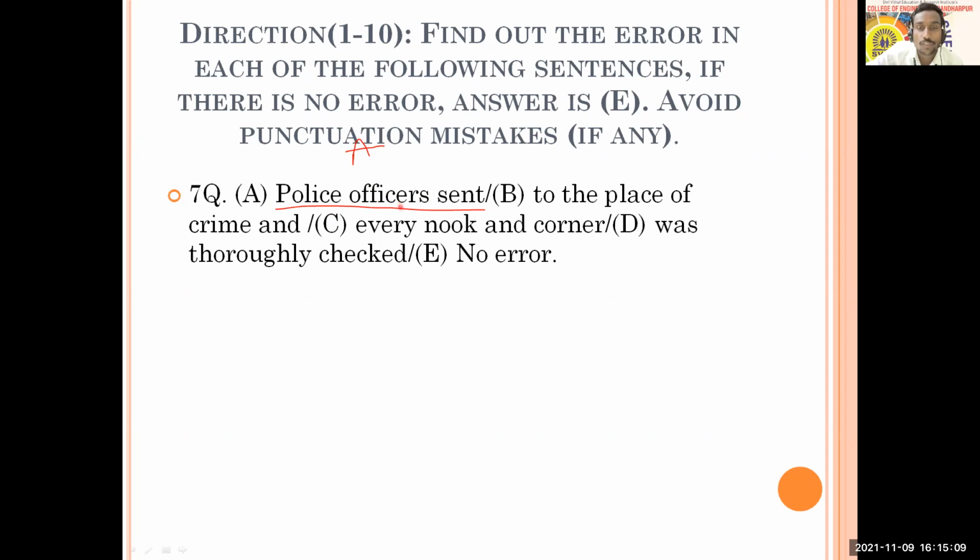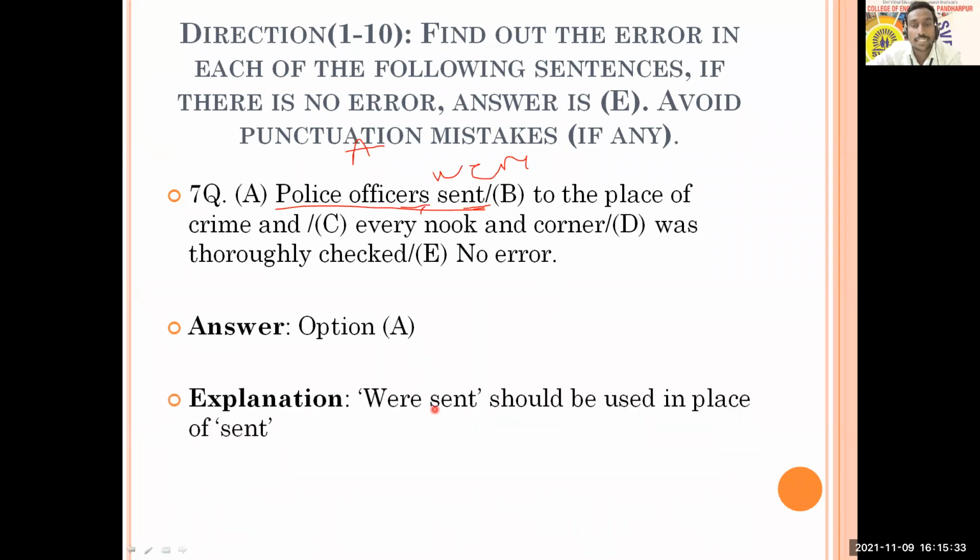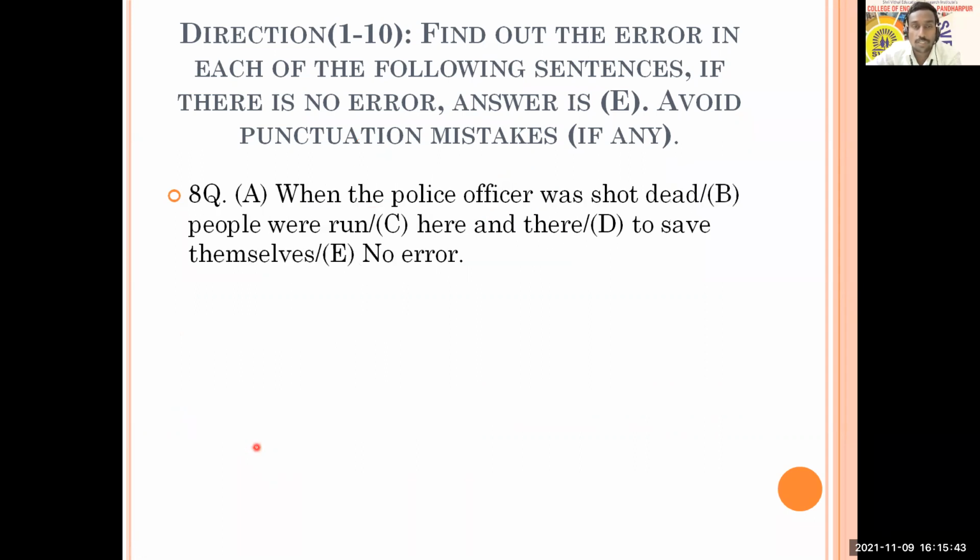So here police officers, that is plural. So you need to use, and verb is into past, that V2 is here. So you are expected here to use to be formed in the past tense. That should be the police officers were sent to the place. So therefore, that becomes the correct one. Option A is having an error, and that is were sent should be used instead of sent. All right, all of you are right, and you might be learning something. With this, we'll go to the next question.